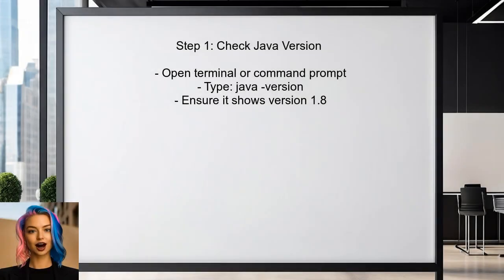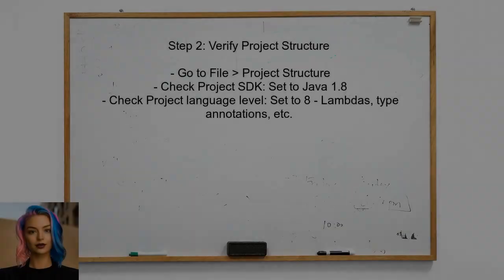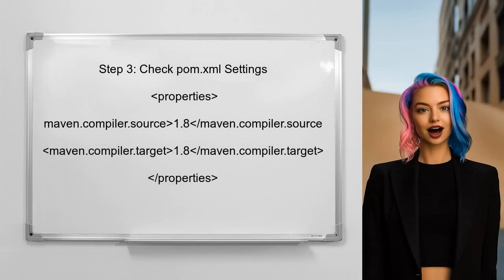First, the user should check the Java version installed on their system. This can be done by opening a terminal or command prompt and typing java -version. This ensures that Java 1.8 is indeed installed. Next, the user needs to verify the project structure settings in IntelliJ. They should navigate to File, then Project Structure, and ensure that both the project SDK and project language level are set to Java 1.8. After that, the user should confirm the Maven settings in the pom.xml file.